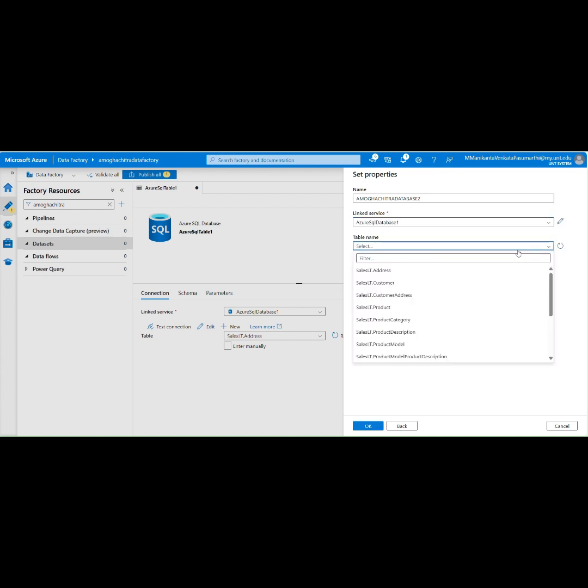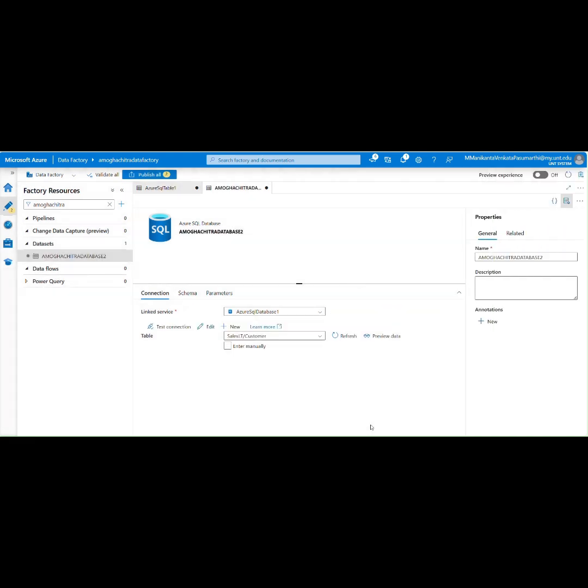The table name is lt.address. For further use, we can select lt.customer. I'm going to select OK. I selected OK, and I'm going to test the connection now. Yes, it's successful. This is the source.